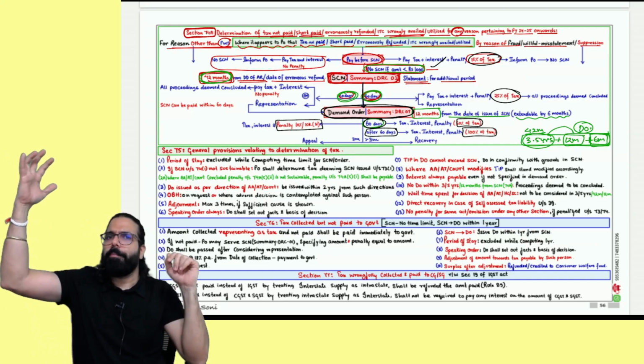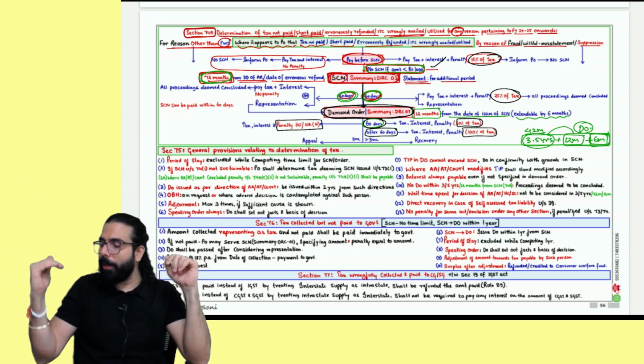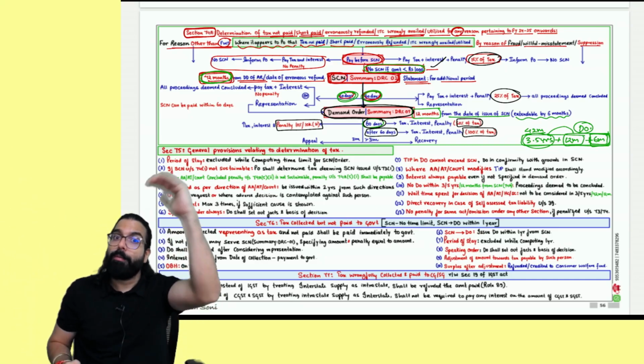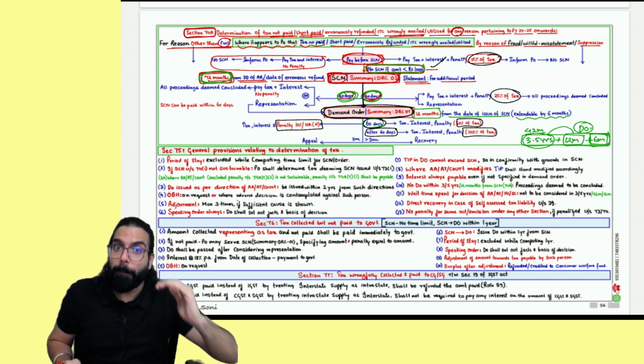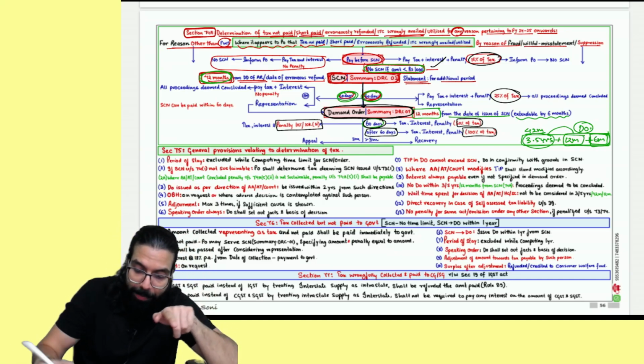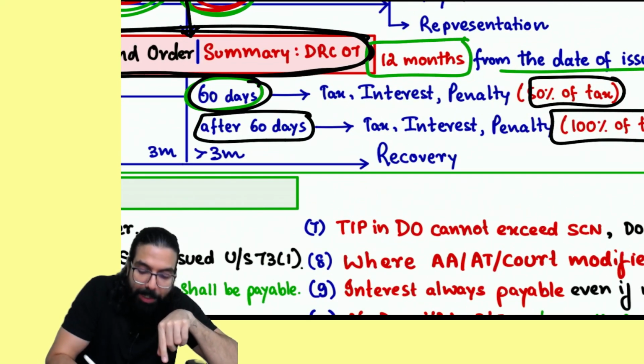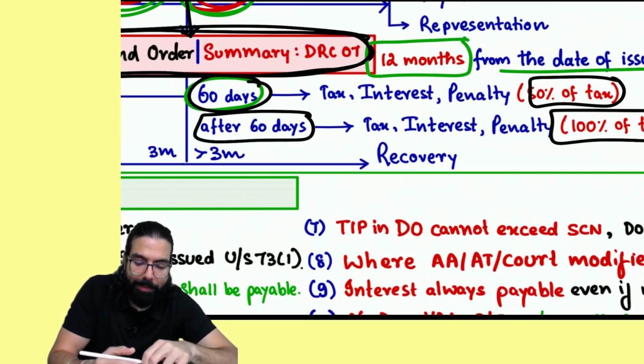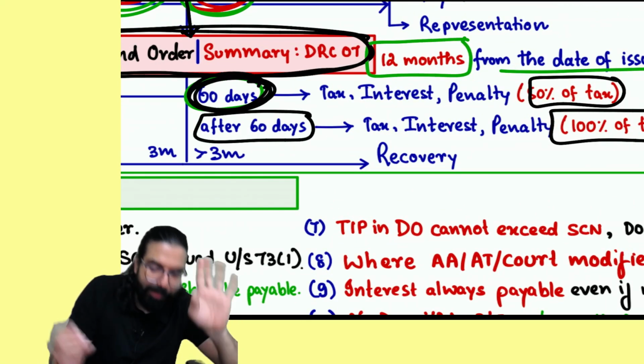Penalties, same. No penalty, no penalty. 10% or 10,000, whichever is higher. 15%, 25%, 50% and 100%. Here, the 50% reduced penalty which was there was given if you make the payment within 30 days. Now this payment date has become 60 days.